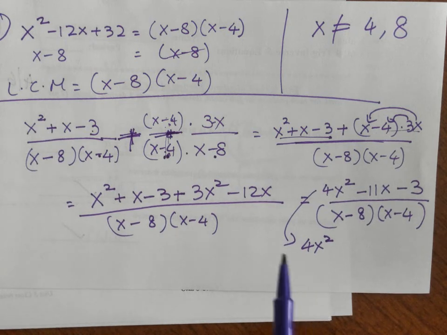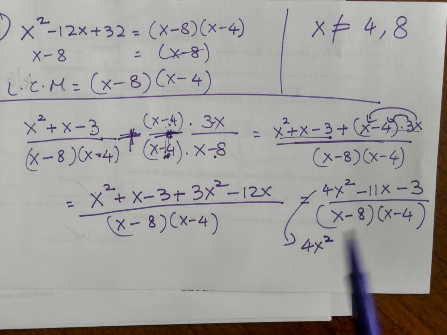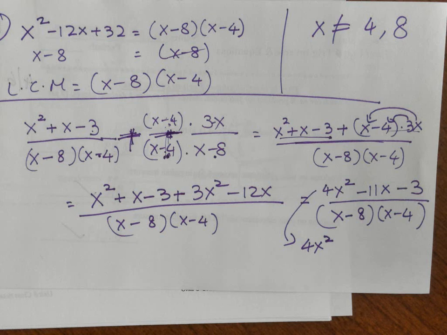Yeah, okay, awesome. Anyone else not sure of these steps? So I believe this can be factored further. You should factor it, but it doesn't get simplified. The factors don't have anything in common with x minus 8, x minus 4. So for now, I'm just leaving it as it is. Anybody else with any other questions?